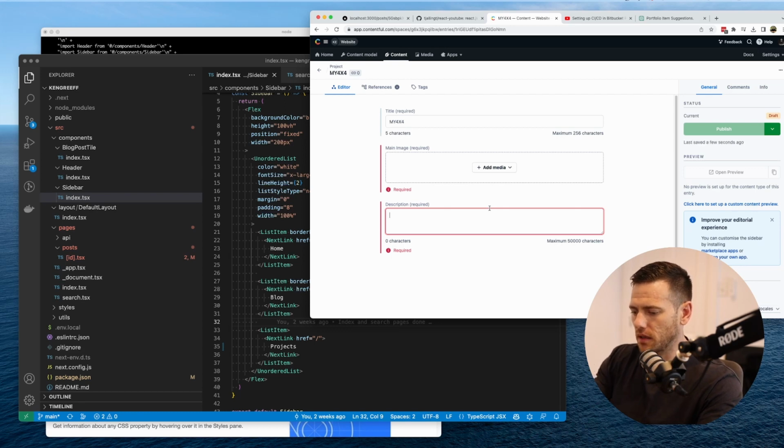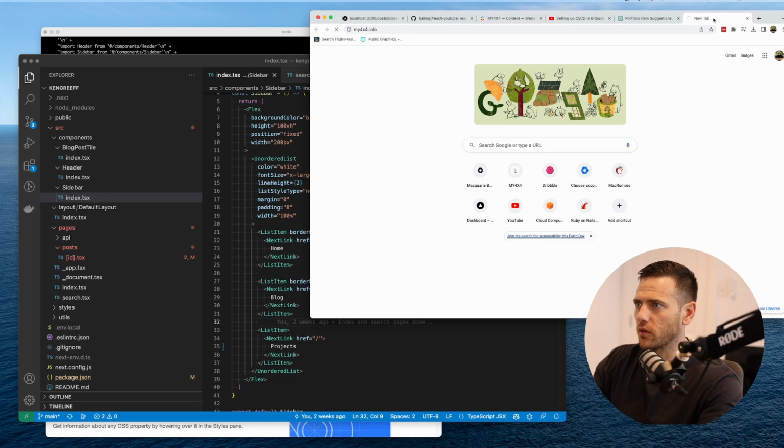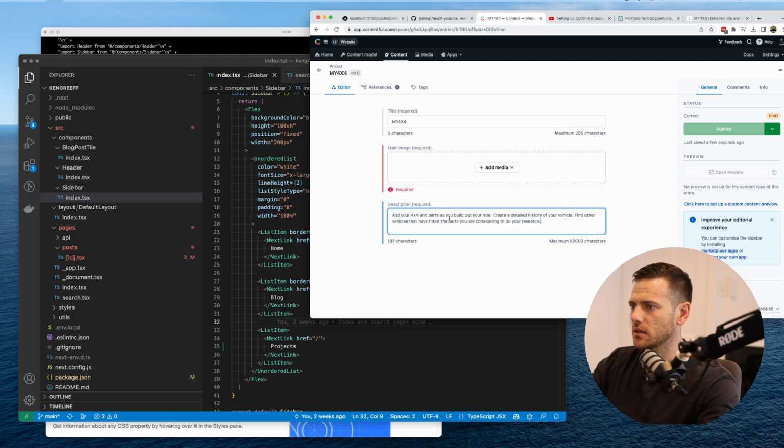And this is going to be an app that, you know what, let's just grab it straight from there. my4x4.info. So basically this is the description of this app. So we're going to grab that, we're going to chuck it into here. And then the media. What we want to do here is actually have some sort of thumbnail.